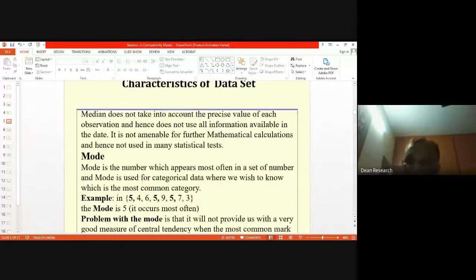Now, if the median has such a problem, let us see whether we have any other measure of central tendency that is being used. Yes, there is another that is called mode. Mode is the number which appears most often in a set of numbers. Hope you understood. It's very simple. The one which has the largest frequency, that value is called the mode. Mode is used for categorical data where we wish to know which is the most common category.